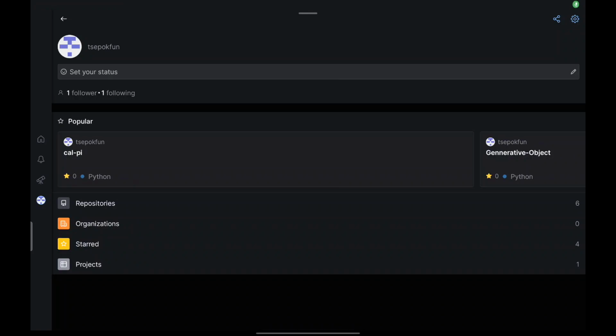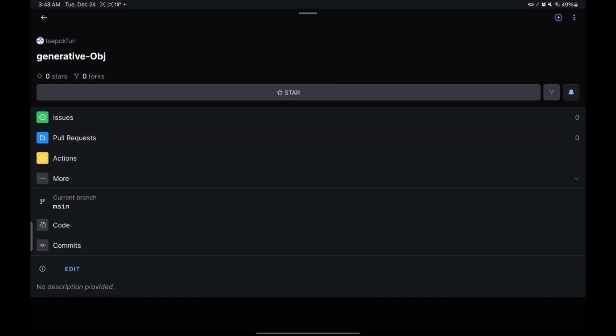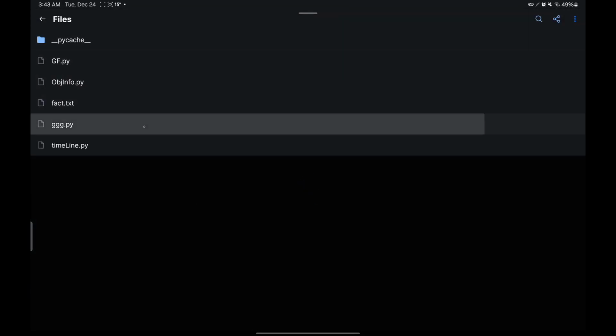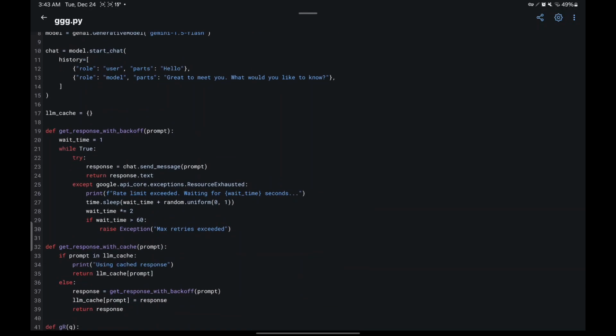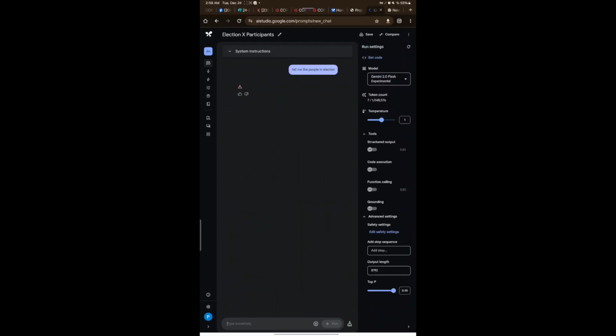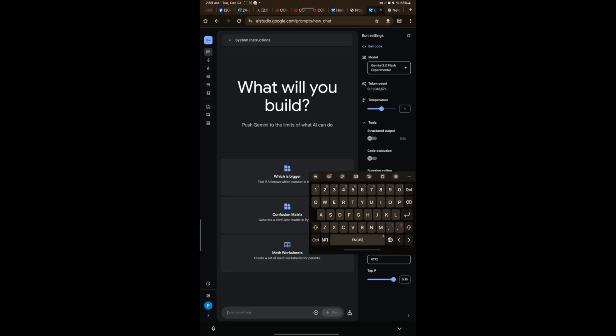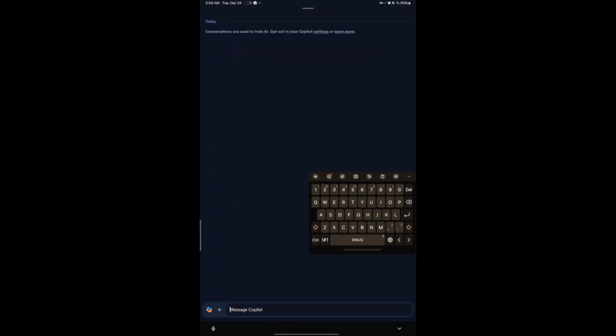Here are also the problems I faced. I faced repeated responses from Gemini, and I fixed it by using a time editor and a cache to save the time and reload it to wait. So the problem was fixed. Also, some content, like elections, won't be generated by the AI, or it will reject those requests, so I changed the topic from election to tourism.